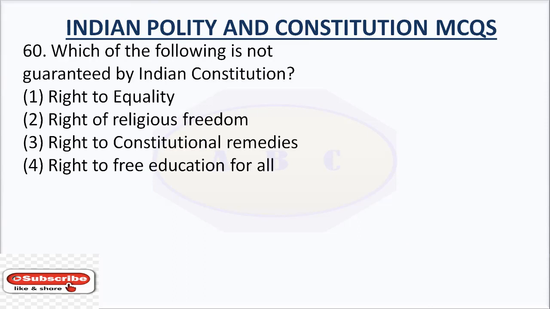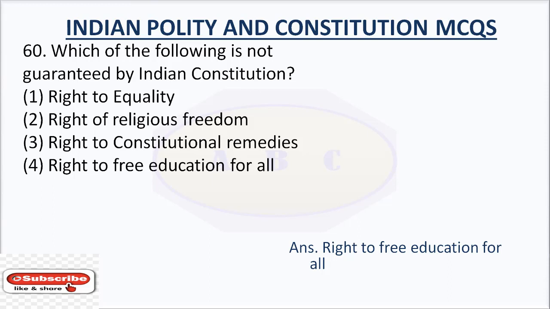Question number 60. Which of the following is not guaranteed by Indian Constitution? The right answer is right to free education for all. The Indian Constitution guarantees right to equality, Article 14 to 18, right to religious freedom, Article 25 to 28, right to constitutional remedies, Article 32.